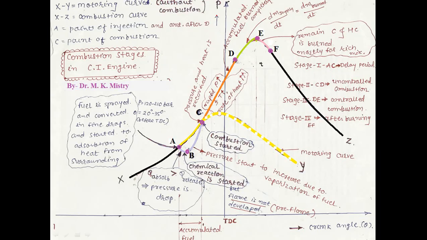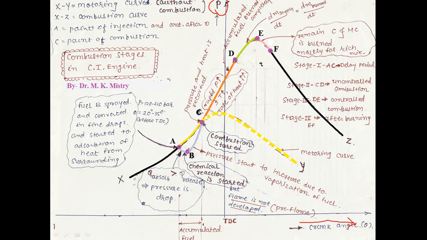This figure indicates the pressure inside the combustion chamber versus crank angle rotation diagram, P versus theta. The center line indicates the position of the piston at TDC. So this line indicates the TDC position. Here XY indicates the motoring curve, and XZ indicates the combustion curve, the main curve.